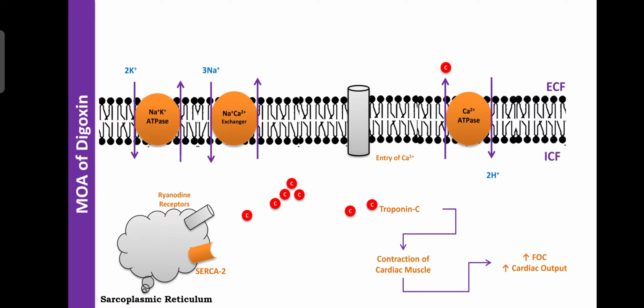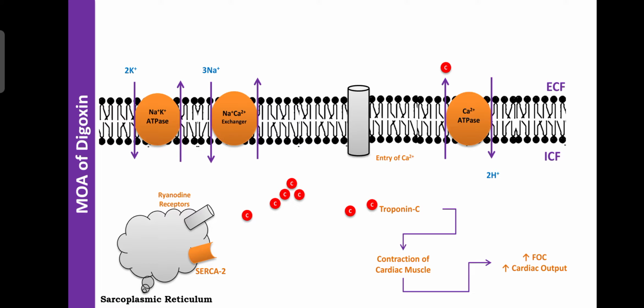from the intracellular fluid into the extracellular fluid with the help of the calcium ATPase pump. This pump allows the entry of hydrogen ion in exchange for calcium from the extracellular fluid into the intracellular fluid. So the hydrogen ion enters and calcium moves away from the intracellular fluid towards the extracellular fluid. This is the first mechanism. It can cause the loss of calcium from the cardiac muscle.